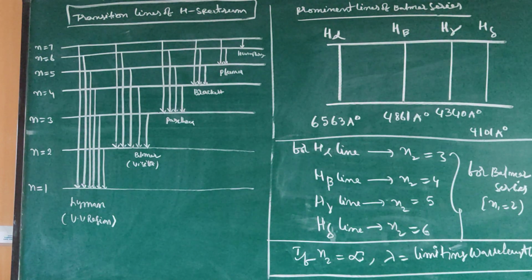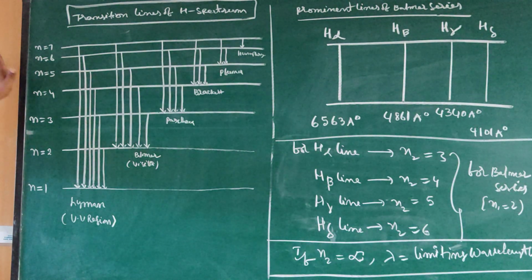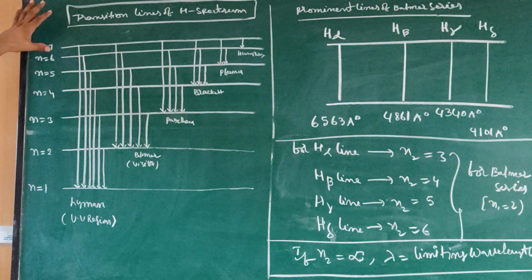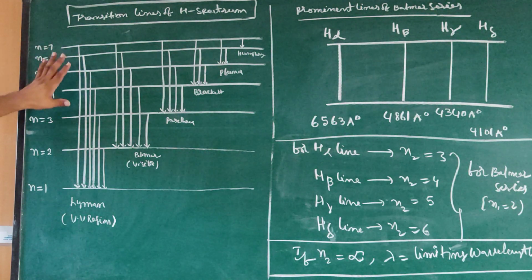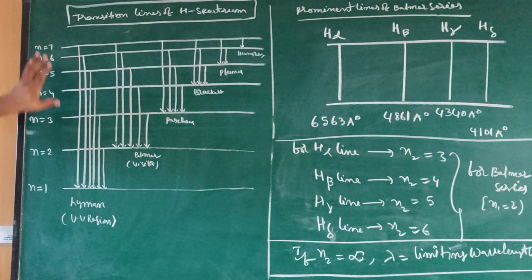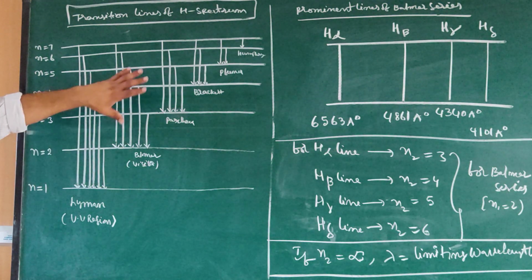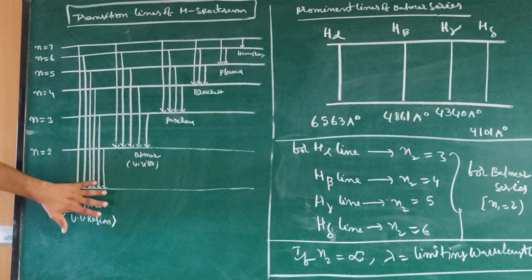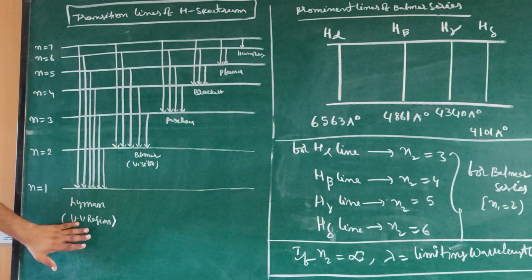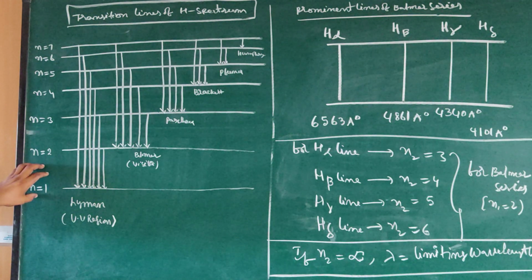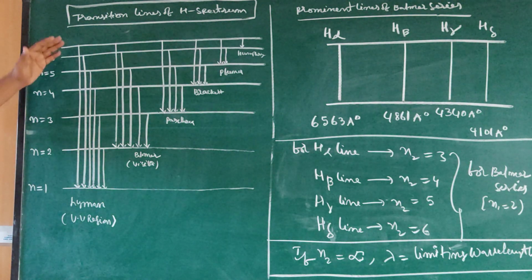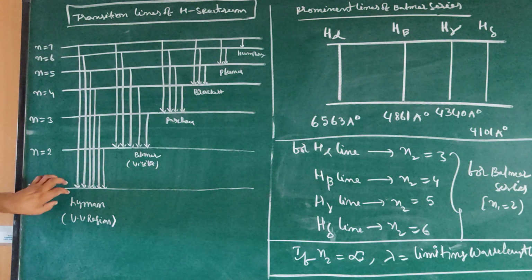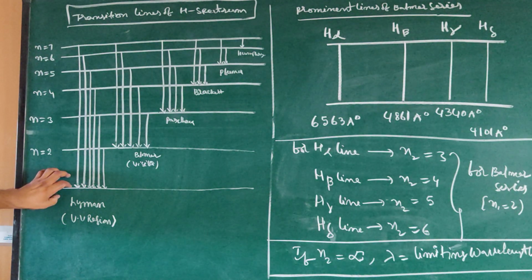Next one, transition lines of hydrogen spectrum. If you observe the different lines in different regions, Lyman is in the ultraviolet region. For this one we already know n1 is equal to 1, so these lines can fall to the ground state, n1 equal to 1.